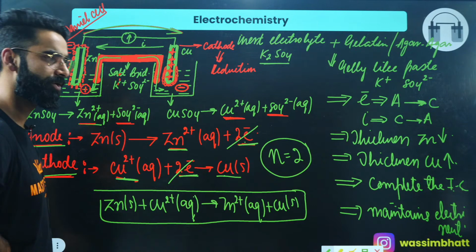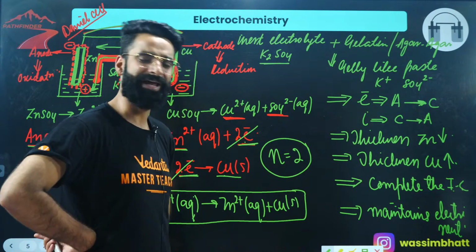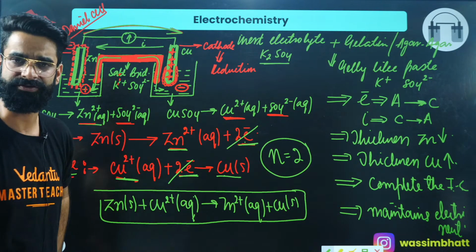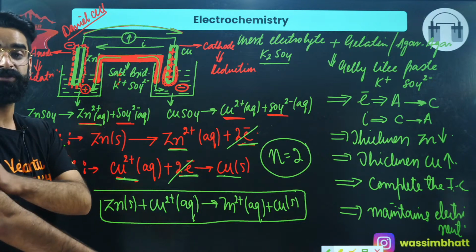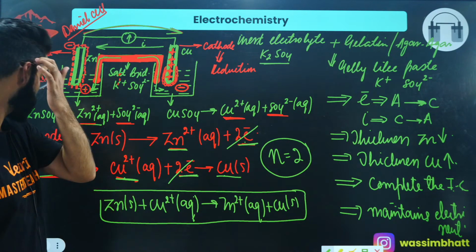So this is how your Daniel cell works. This is how your Daniel cell converts chemical energy into electrical energy, right? Now there are a few more points which you need to take note of, right? What are those points? Have a look exactly.